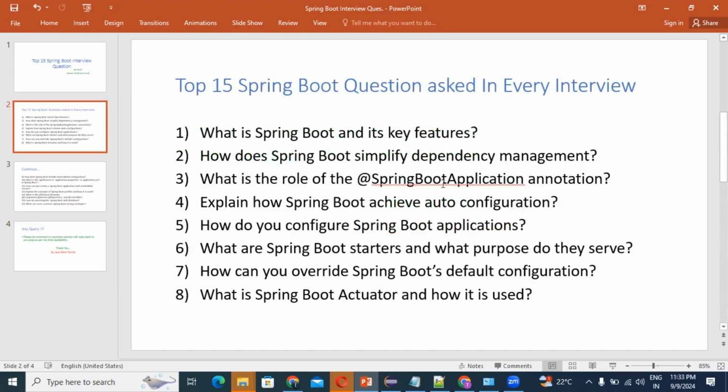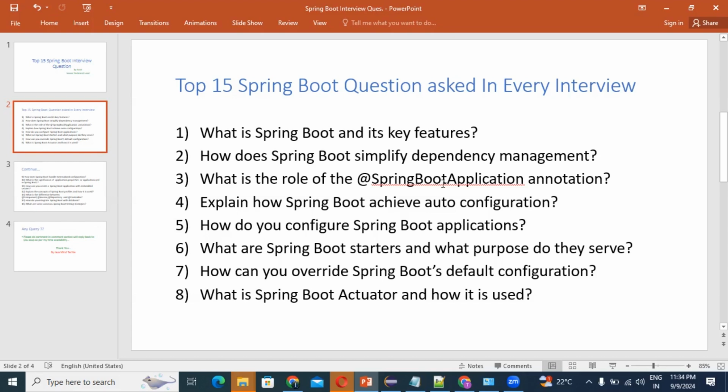So guys, what is our first question? What is Spring Boot, and what are its key features? Before starting the answer, we should know what Spring Boot is. It's simple in layman's terms. If you want to know what Spring Boot is, the Spring Boot is an approach.